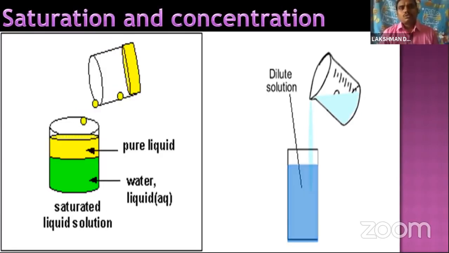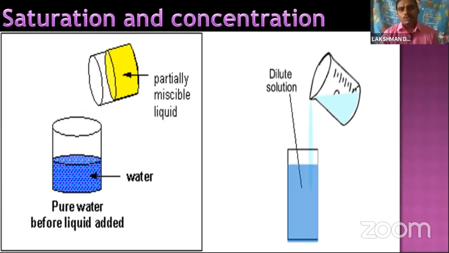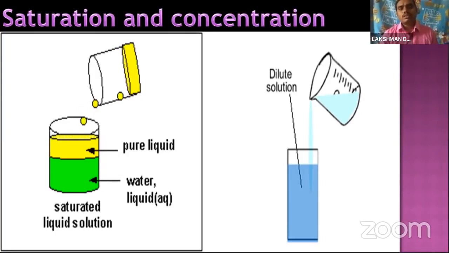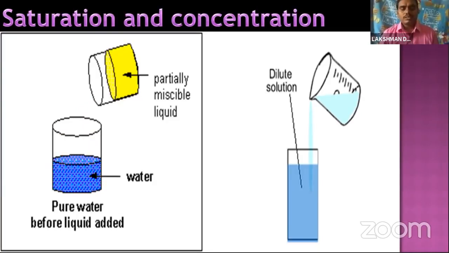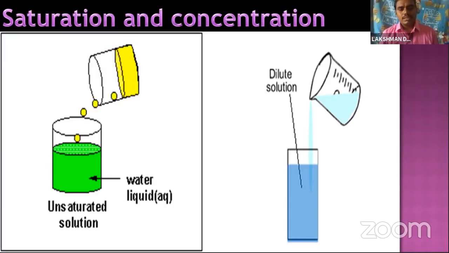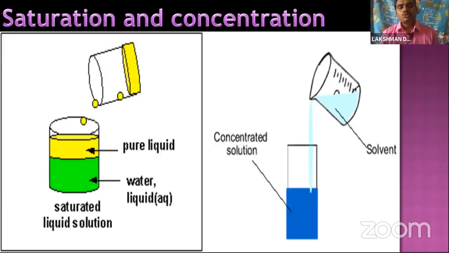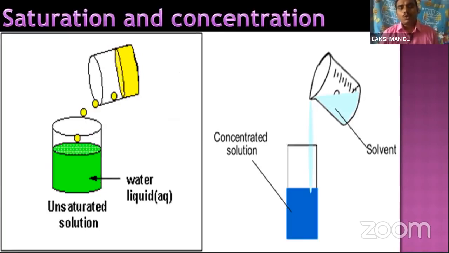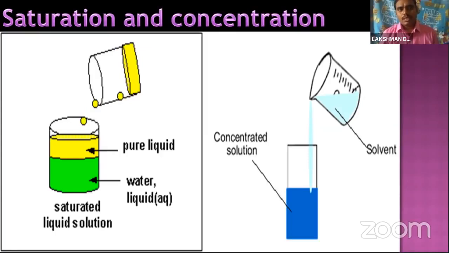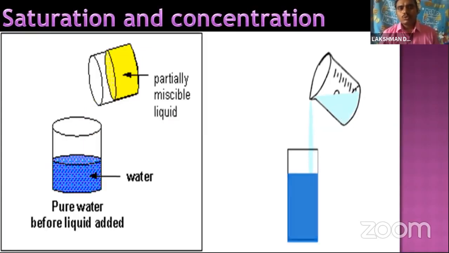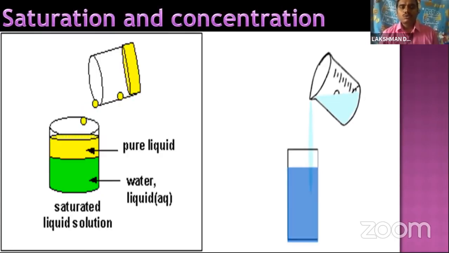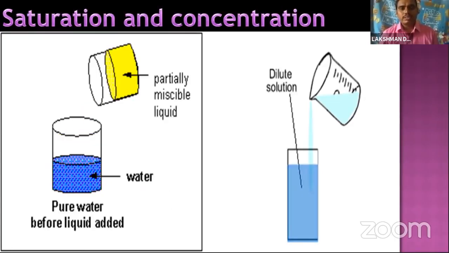Supersaturated means when the percentages of solute and solvent are equal, at that time we heat the mixture, so that it is converted into a solution. So that is supersaturated. Saturated means no more solute is dissolved. Unsaturated means solute can easily dissolve. After heating, the solution formed is supersaturated.